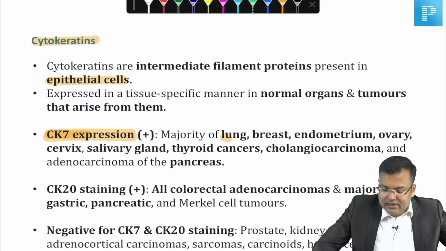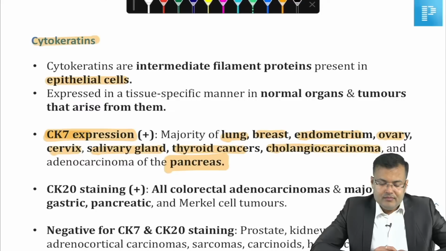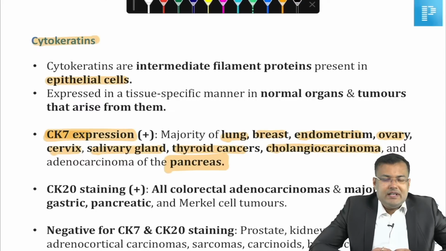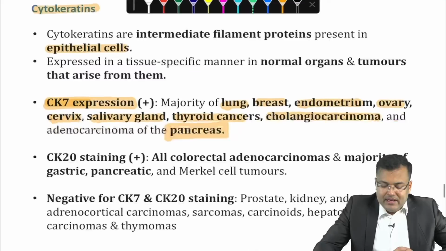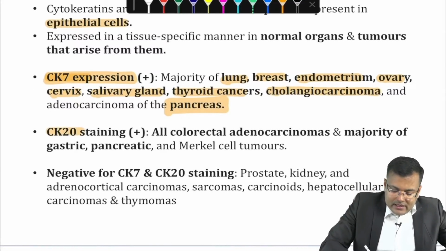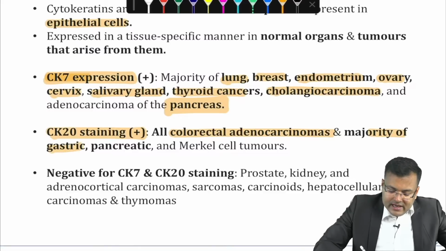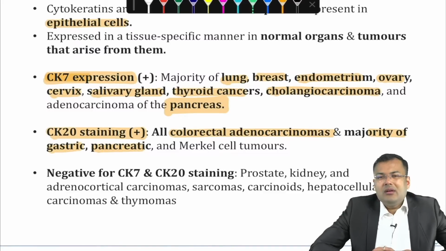It is positive in lung, breast, endometrium, ovary, cervix, salivary gland, thyroid, cholangiocarcinoma, and pancreas. So cytokeratin 7 is positive in carcinoma lung and carcinoma pancreas, if it is a metastatic adenocarcinoma. Cytokeratin 20, we discussed, is positive in all colorectal adenocarcinomas and the majority of gastric and pancreatic adenocarcinomas.